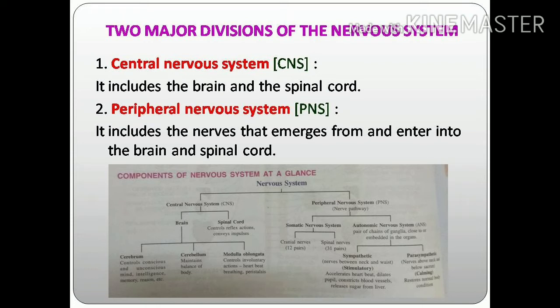In the somatic nervous system, we can see two types of nerves: cranial nerves, which are 12 pairs, and spinal nerves, which are 31 pairs. The autonomic nervous system includes two major divisions: the sympathetic nervous system and the parasympathetic nervous system. So these are the divisions of the nervous system, mainly the central nervous system and peripheral nervous system.